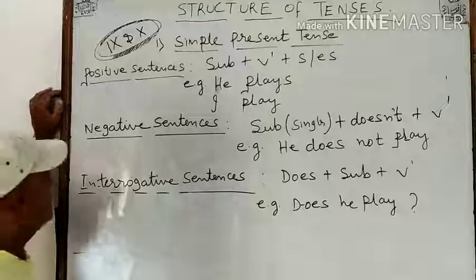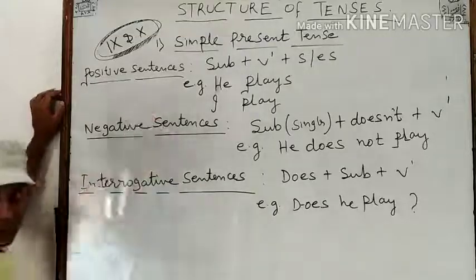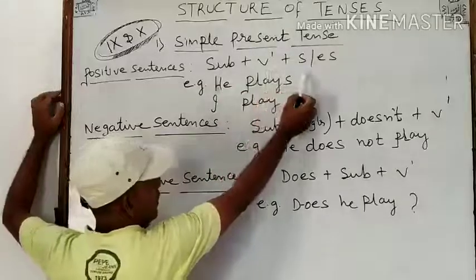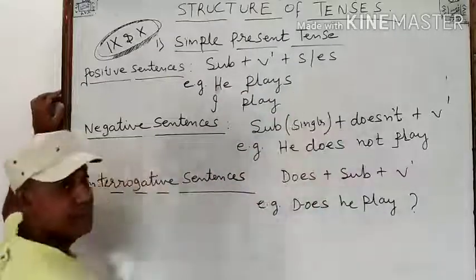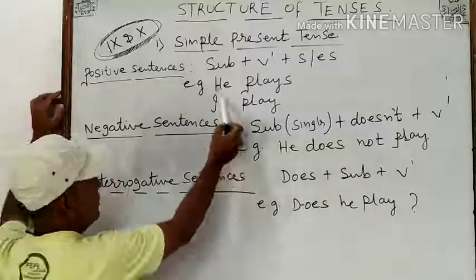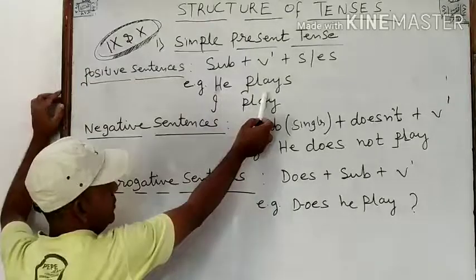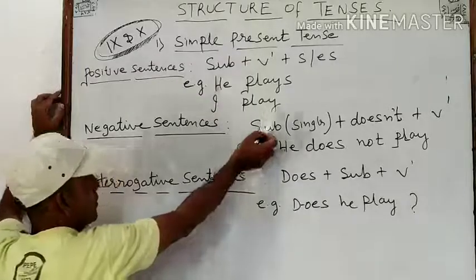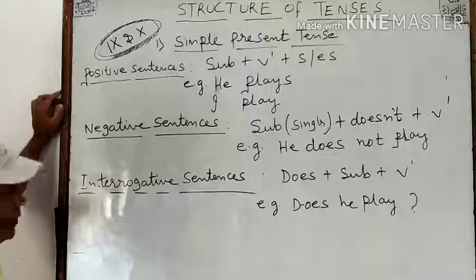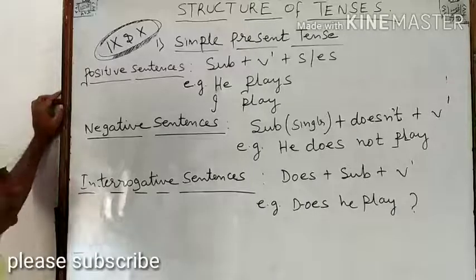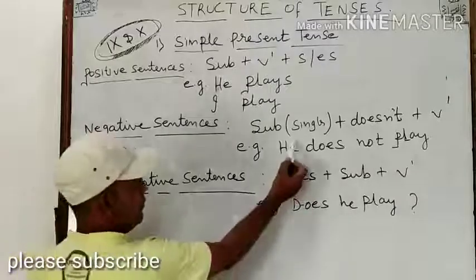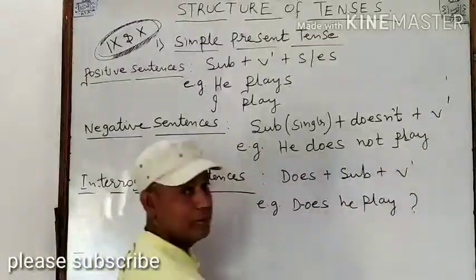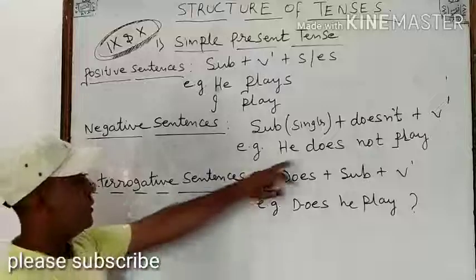In simple present tense, if we have a positive sentence, we take the subject plus the first form of the verb or s or es depending on what the sentence is. For example, here the subject is he, the first form of the verb is plays. Here the subject is I, the first form of the verb is play. And in negative sentences, we take the subject, if it is singular, with that we take doesn't and the first form of the verb. For example, he does not play.